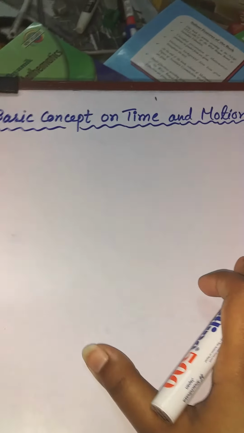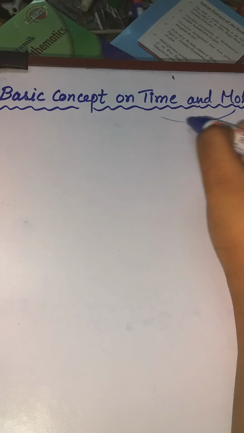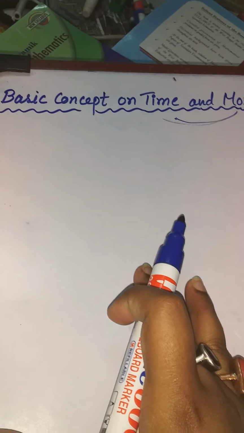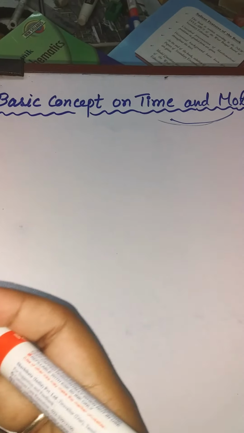Today we will discuss some basic concepts of time and motion and the related terms. First, you have to understand the relation between time and motion. When an object changes its position with respect to time, then the object is said to be in motion. For example, a man walking, a bird flying, someone running, someone swimming. All these terms are related to motion.